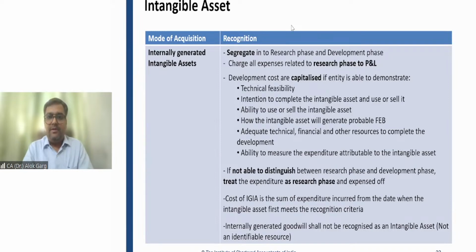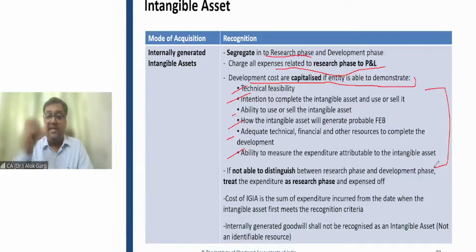This we discussed. Charge all expenses related to research phase to P&L. Development costs are capitalized if the entity is able to demonstrate the below conditions: technical feasibility is there, intention to complete the intangible asset and use or sale is there, ability to use or sell is there, how the intangible asset will generate probable future economic benefit, adequate technical and financial ability, ability to measure the expenditure is there. Sir, not able to understand anything out of it.